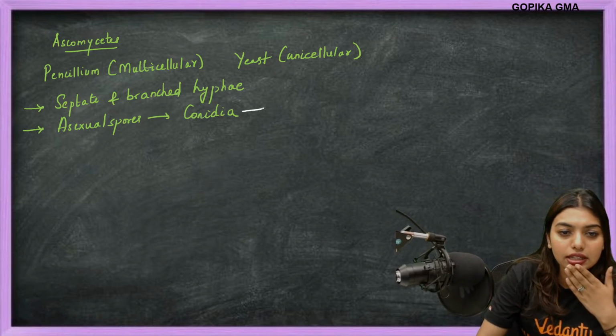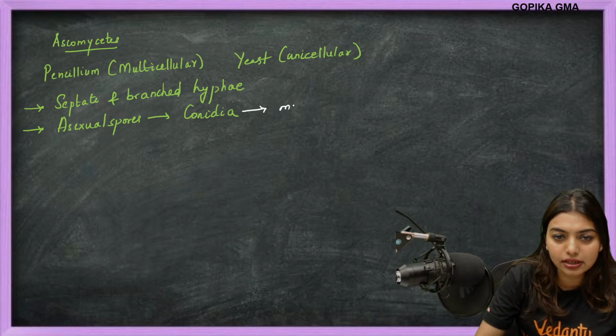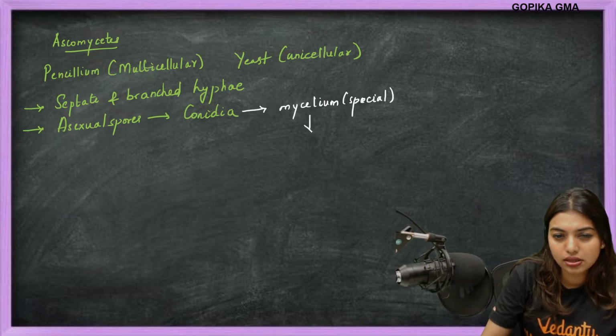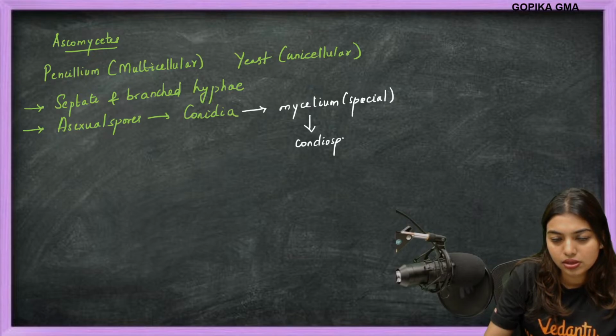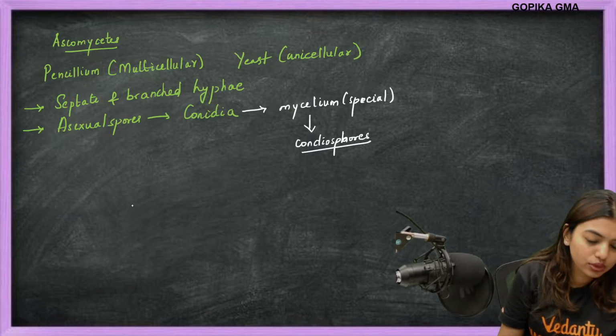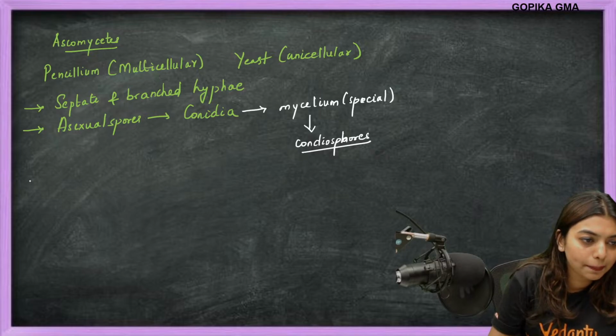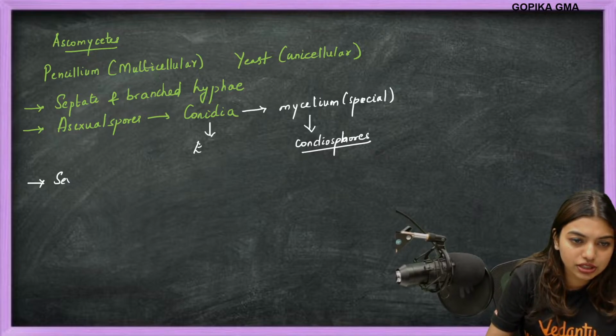These conidia are present on special mycelium called conidiophores. Okay, conidiophores are the ones on which they will be present. Now, sexual spores. The asexual spores will be formed exogenously. Okay, exogenously, no doubt.